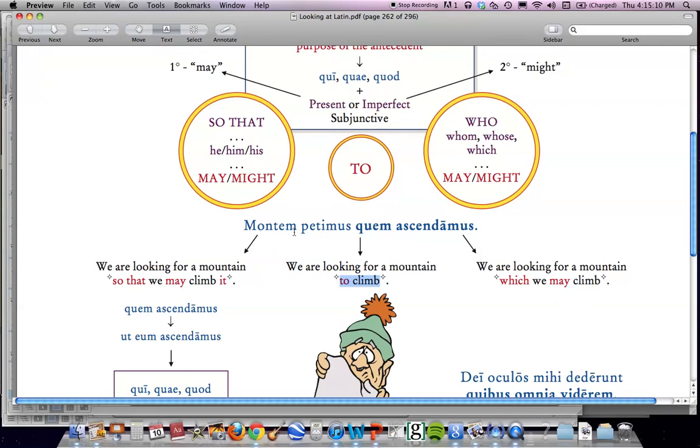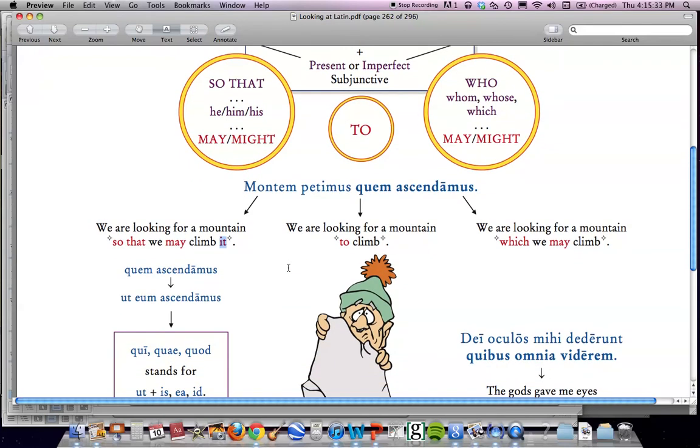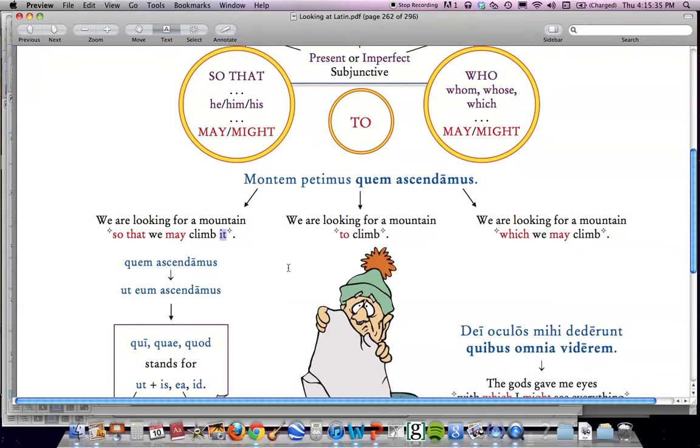Okay? Montem petimus quem ascendamus. We are looking for a mountain so that we may climb it. Quem is a bit different in translation, and "so that we" is the translation of -mus right here. I know this "it" right here is not part of the Latin, but you might have to add it in order for it to make more sense. Alright? So that's basically it.